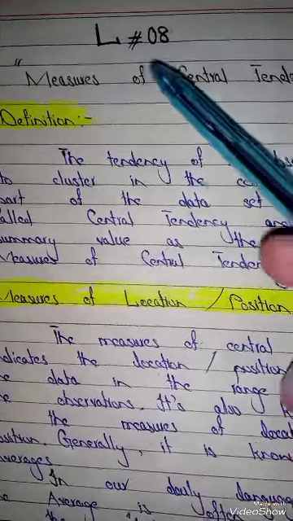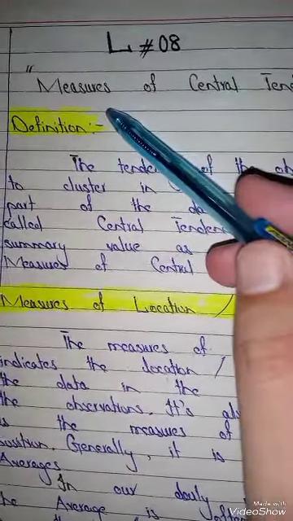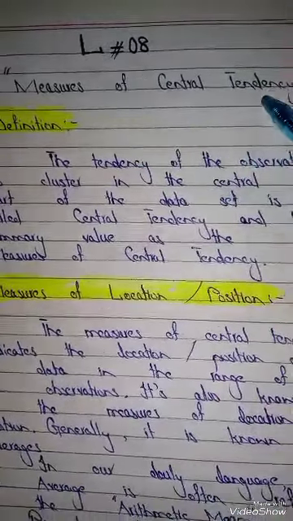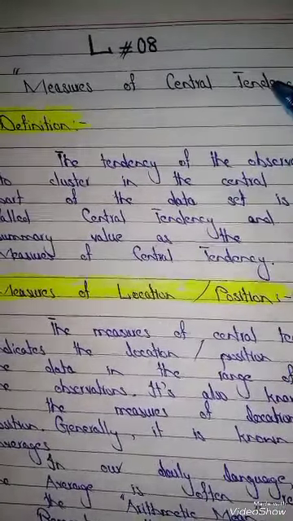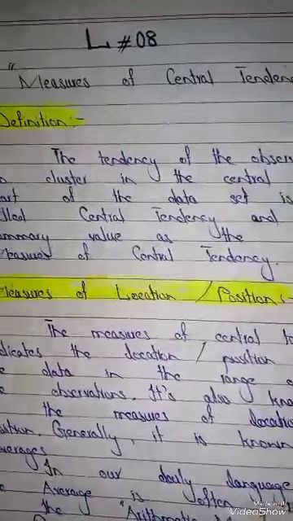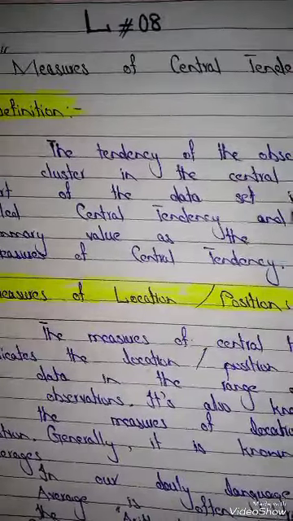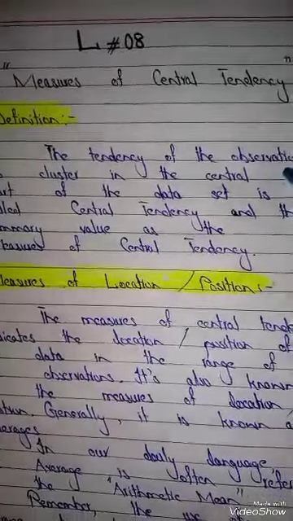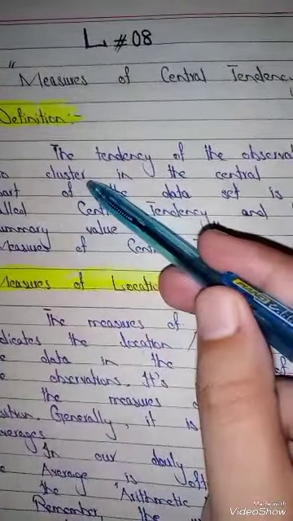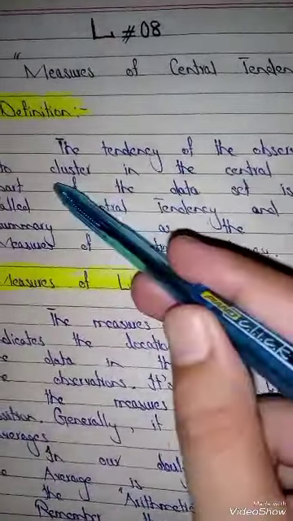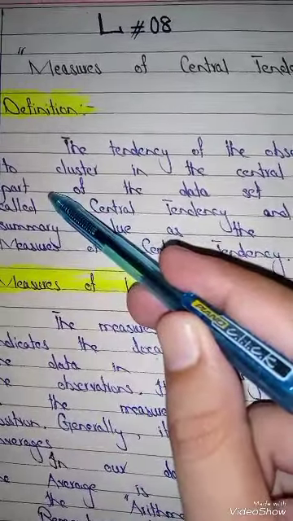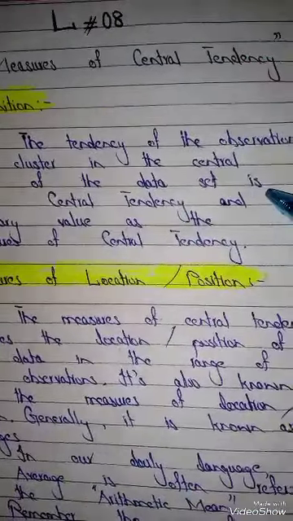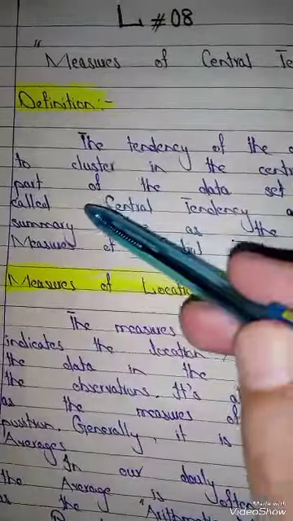Bismillahirrahmanirrahim. Today we'll discuss the measures of central tendency. What is central tendency? We will define it and then look at its measures. Coming to its definition, it is the tendency of the observations to cluster in the central part of the data set, which is called the central tendency.